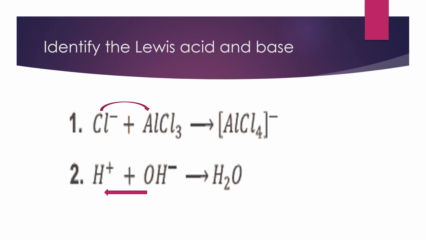So this hydroxide ion, as it is the electron pair donor, will act as the base, while the hydrogen ion, as it is accepting the electron pair from this hydroxide ion, will behave as the Lewis acid.